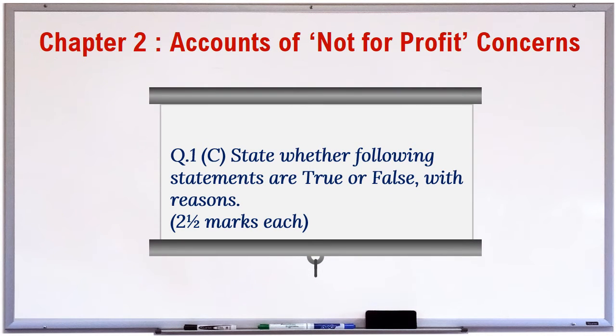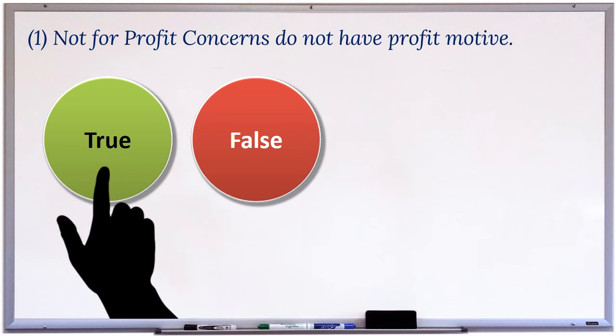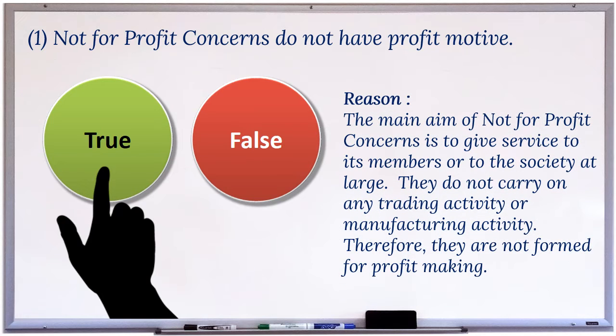Question 1. C. State whether the following statements are true or false, with reasons. 2.5 marks each. 1. Not-for-profit concerns do not have profit motive. This statement is true. Reason. The main aim of not-for-profit concerns is to give service to its members, or to the society at large. They do not carry on any trading activity, or manufacturing activity. Therefore, they are not formed for profit-making.